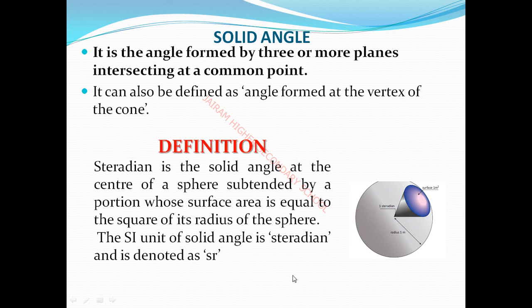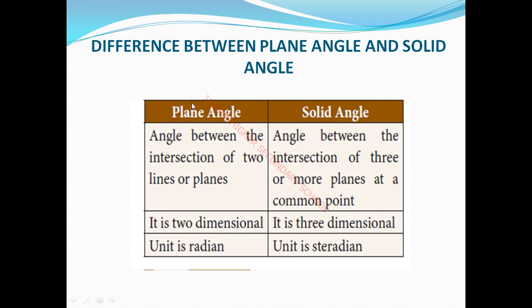Okay. Next topic. What are the differences between plane angle and solid angle? Plane angle is the angle between the intersection of two lines or planes. Already you know. Next, solid angle is the angle between the intersection of three or more planes at the common point. Plane angle is two-dimensional.